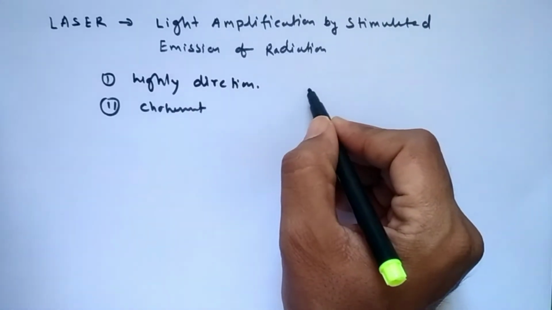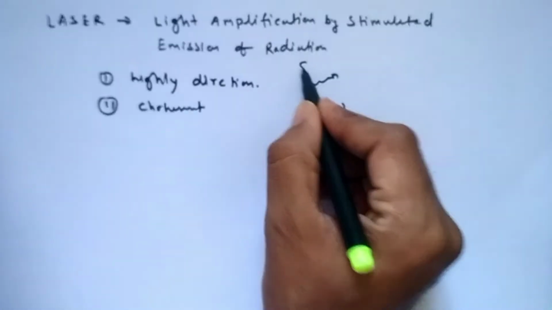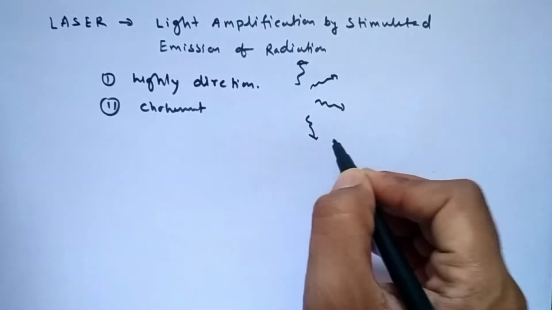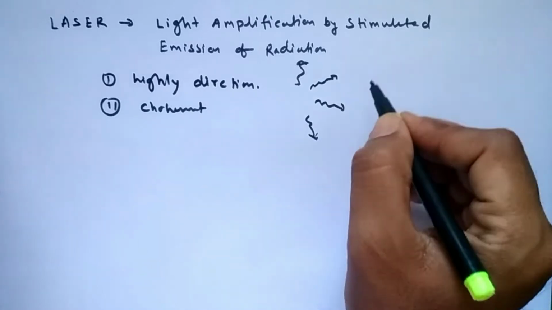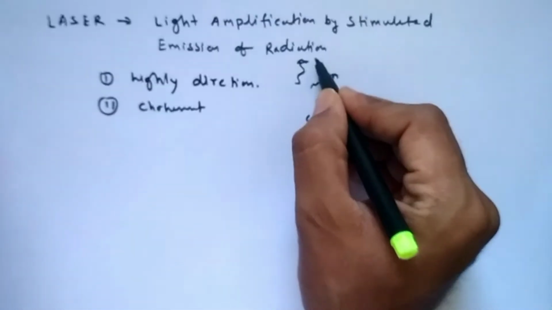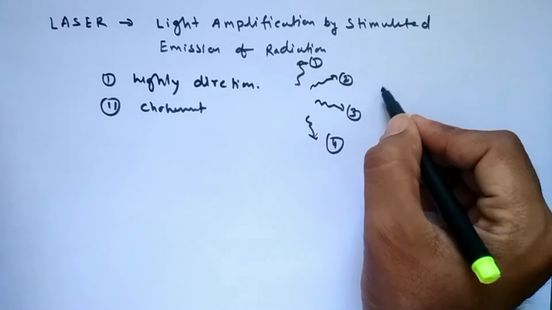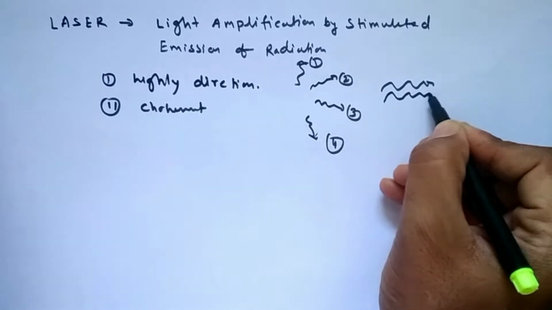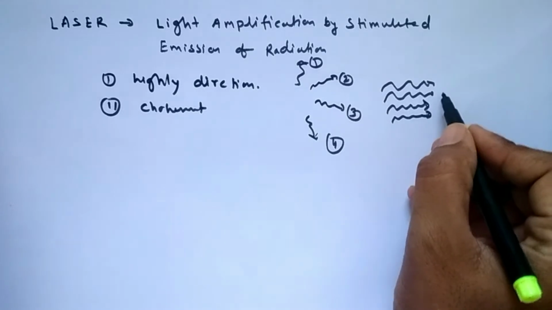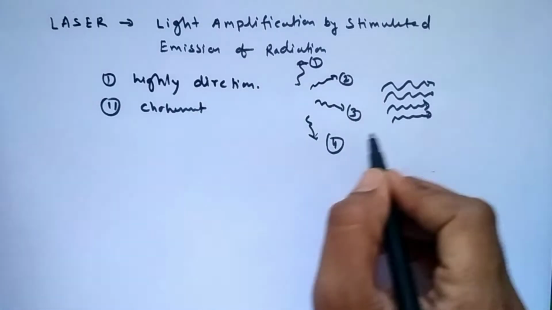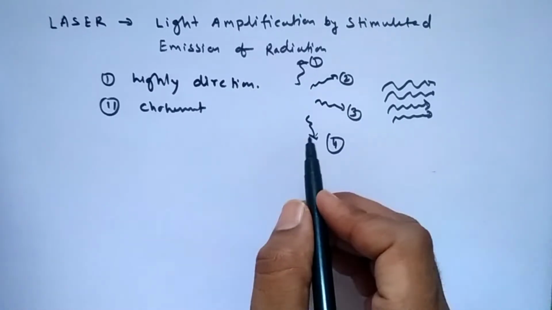Suppose we have a random direction of light like this. Each and every direction of light has an individual phase, so this light could not be added in a particular direction. If we add the first, second, third and fourth directions of light in some particular unidirectional way, then light with a constant phase difference makes a highly directional light. Okay, so this is a very important part of laser.